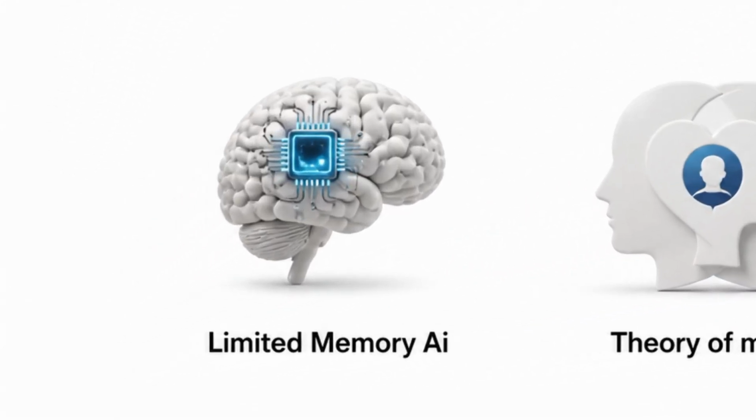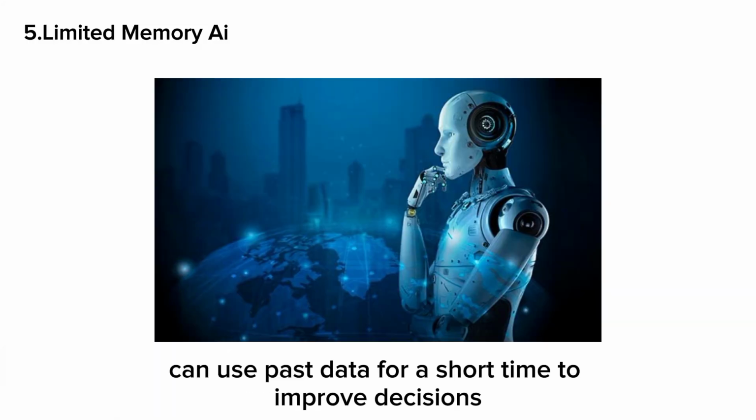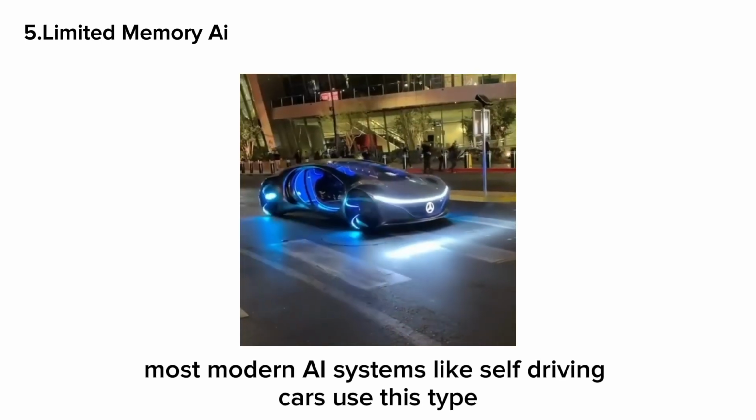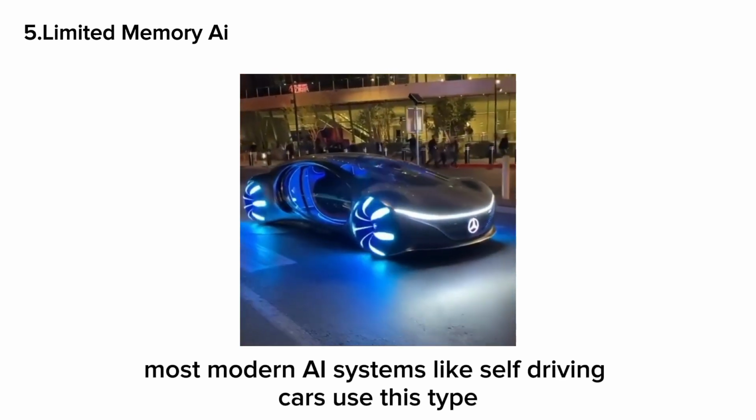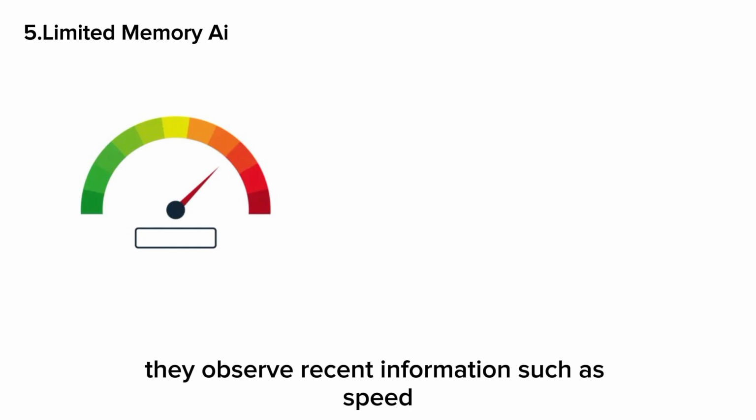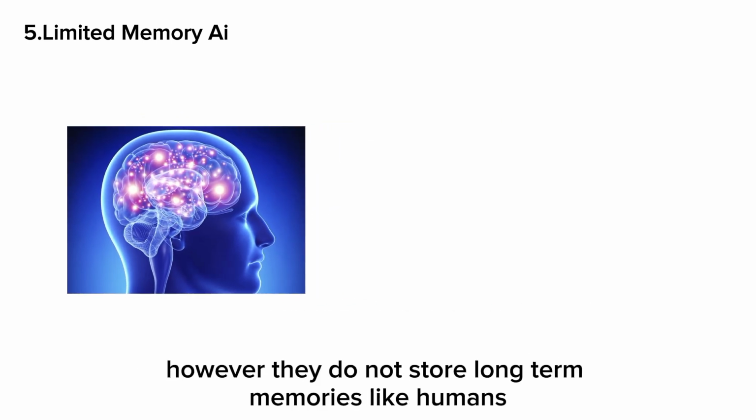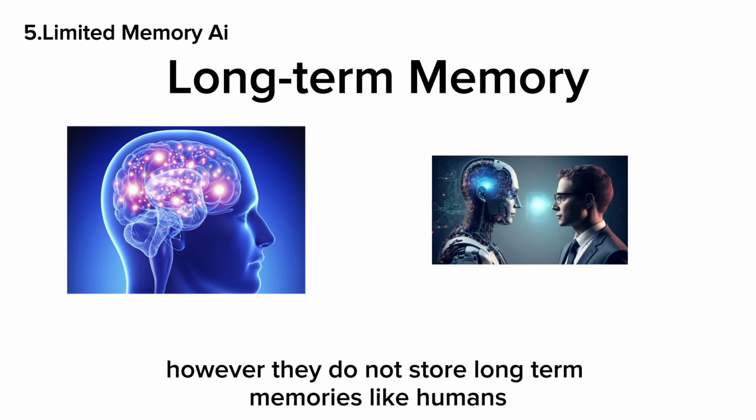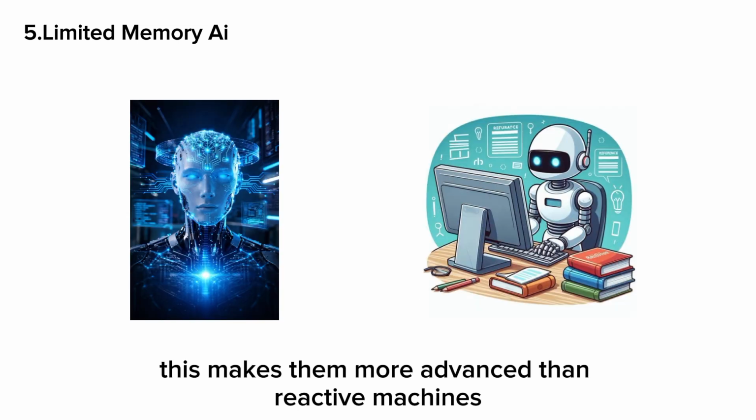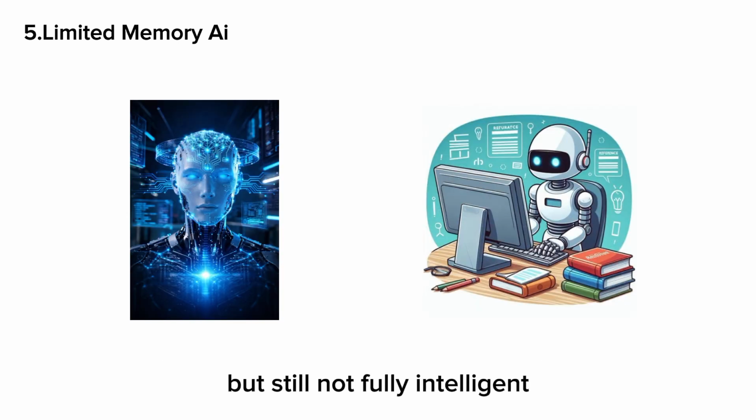Limited memory AI. Limited memory AI can use past data for a short time to improve decisions. Most modern AI systems like self-driving cars use this type. They observe recent information such as speed, distance, or patterns to make smarter choices. However, they do not store long-term memories like humans. This makes them more advanced than reactive machines but still not fully intelligent.